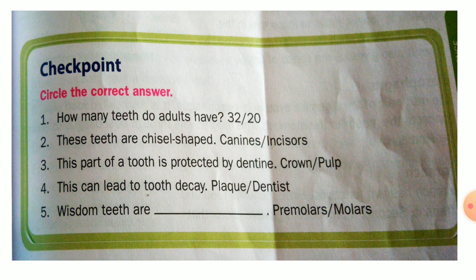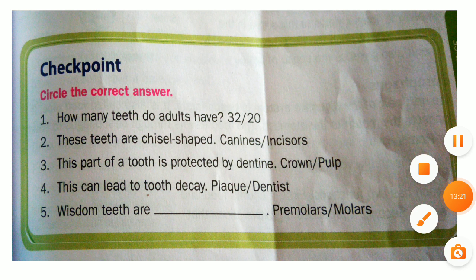Third point, see, this part of the tooth is protected by dentine. Which part of the tooth protects the dentine? Crown part or pulp part? Here the first one is wrong, the second one is correct, is it?